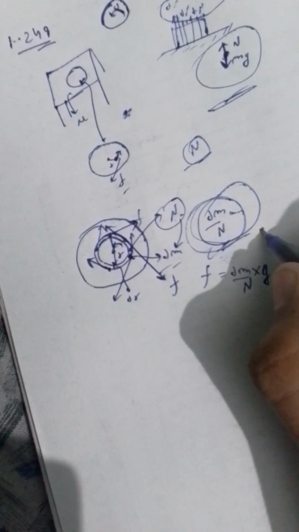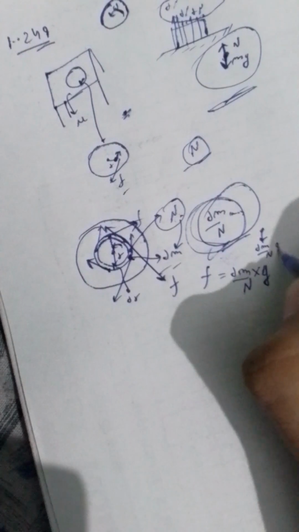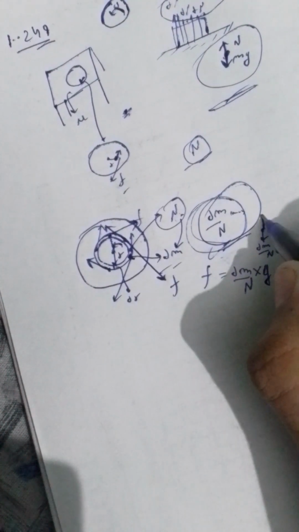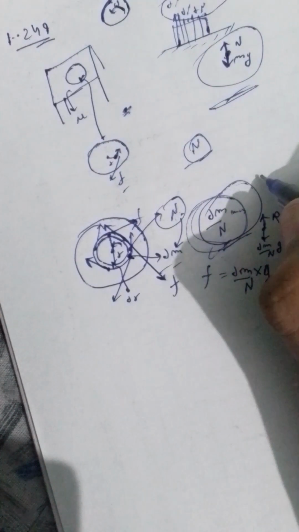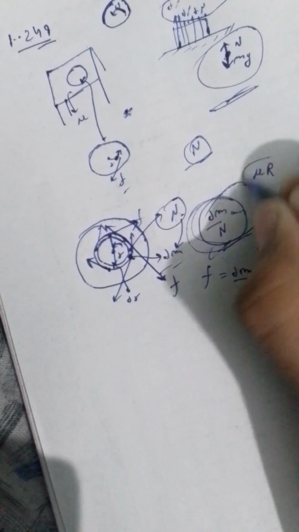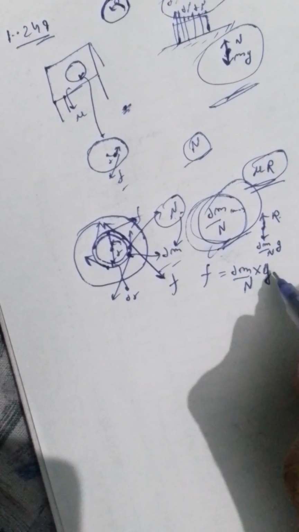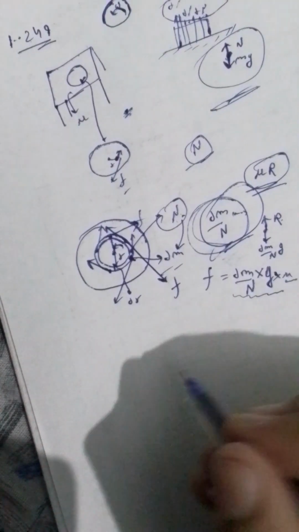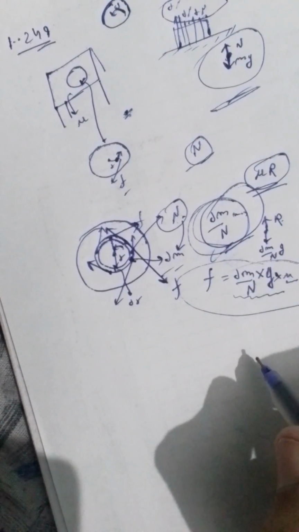This particle has a force dm by n g acting, and there would be some reaction force, and our friction would be kinetic, so I will write mu. So this is for one particle of that ring.